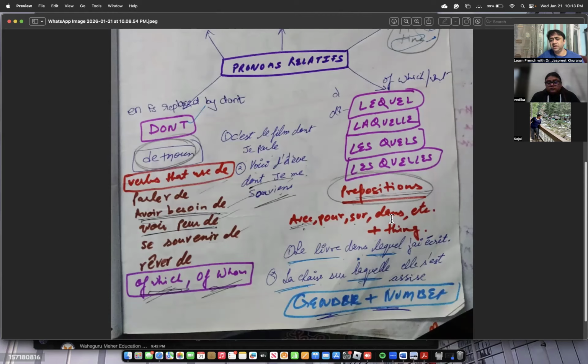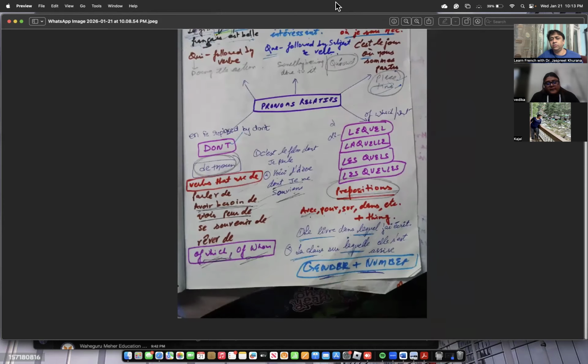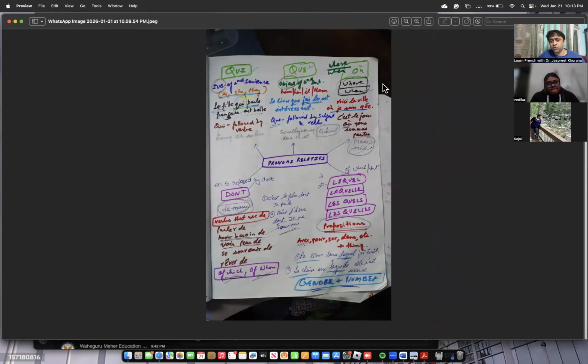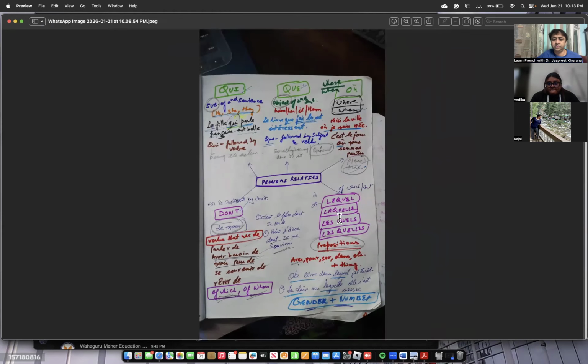They agree with gender and number as well. So you have to be very careful about pronoun relatives qui, que, où, dont, and laquelle.